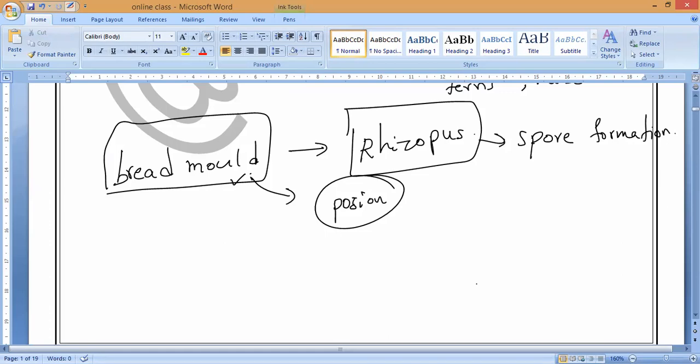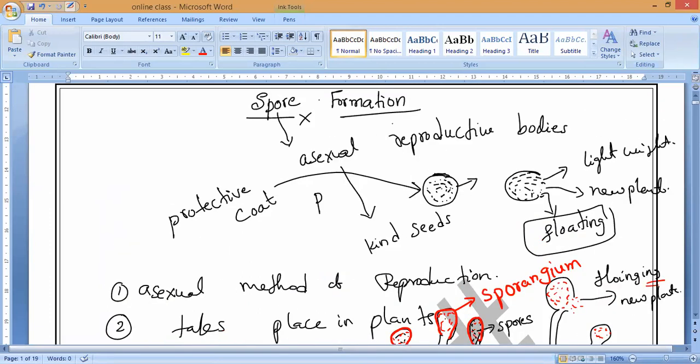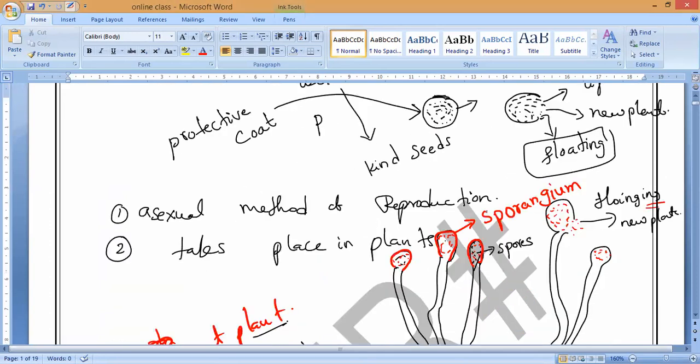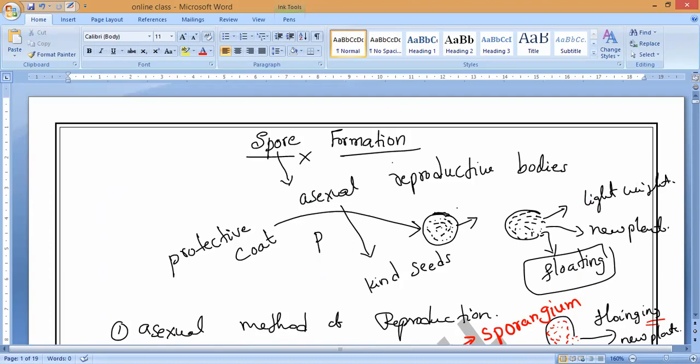Now for spore formation, you have to remember only one thing. What do you simply say spore formation means? Anybody? Nobody will say. Basically, spore formation is the asexual reproductive method which takes place in plants.